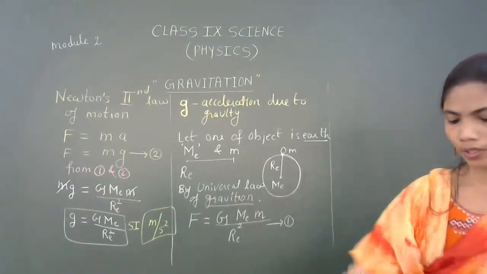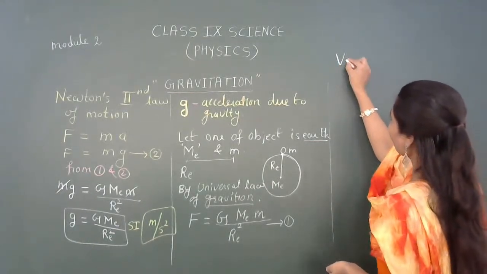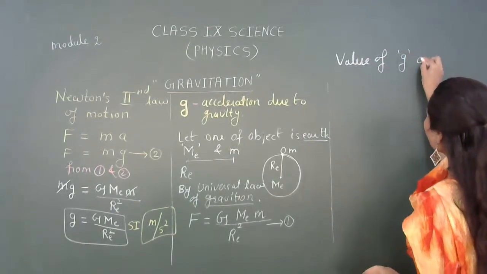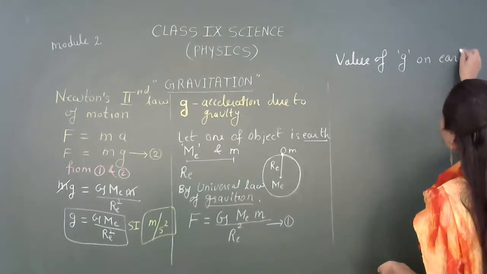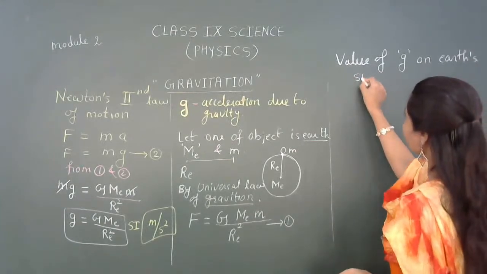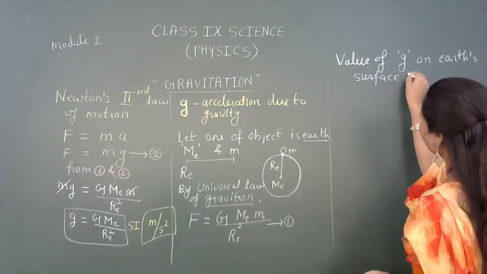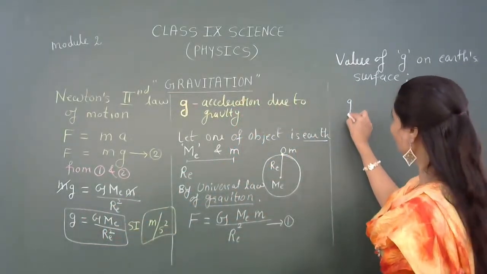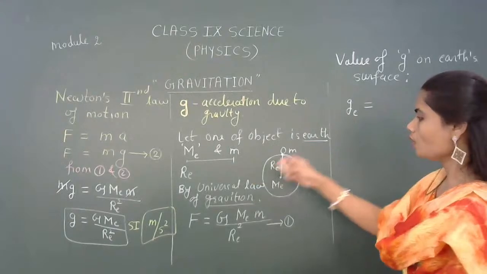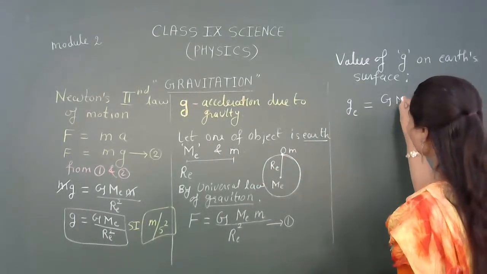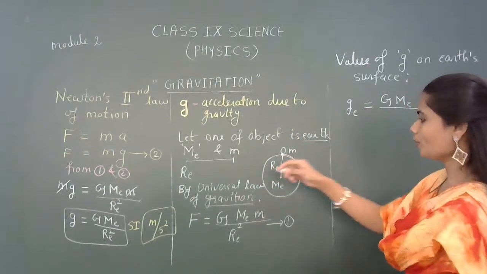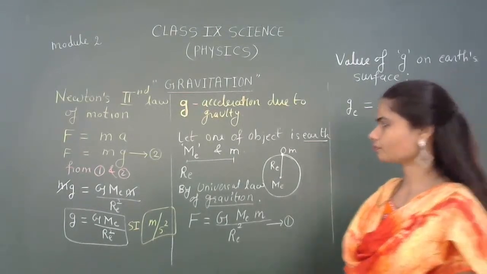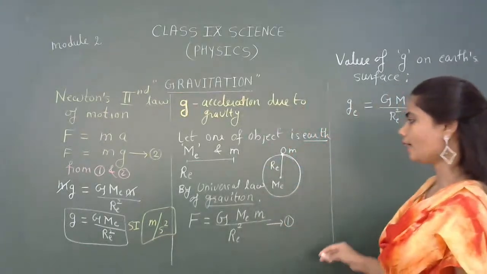Okay, so it is very easy. Value of small g on Earth's surface. Okay, so what do we get? We know small g for Earth. We have to calculate it. So capital G, it is introduced with mass of Earth, and it will be introduced with R E square. Now we will put the values of this.